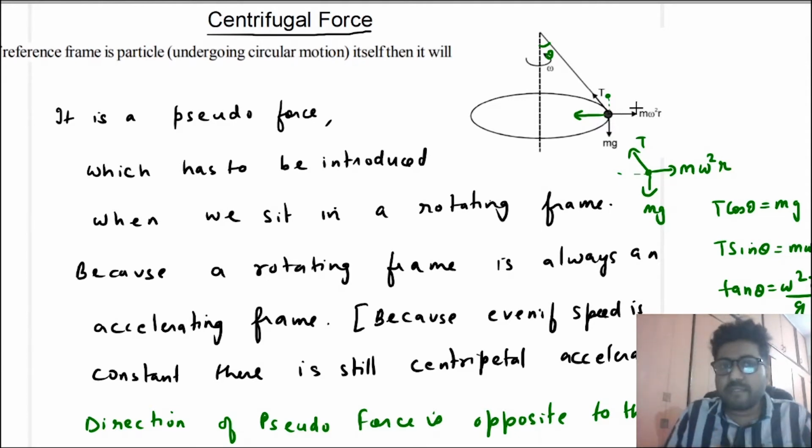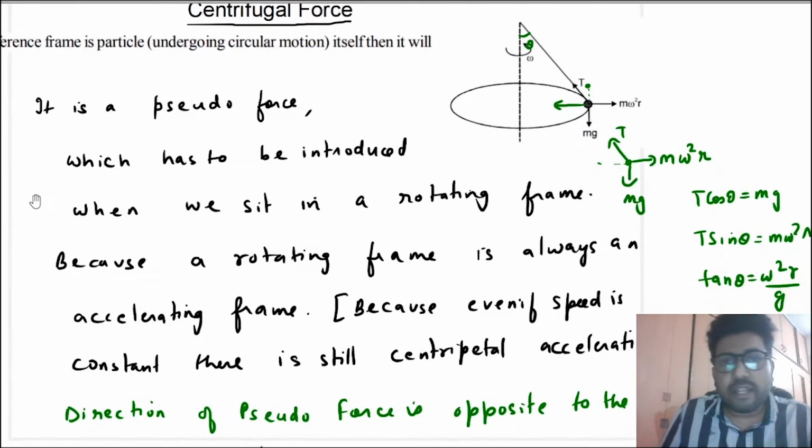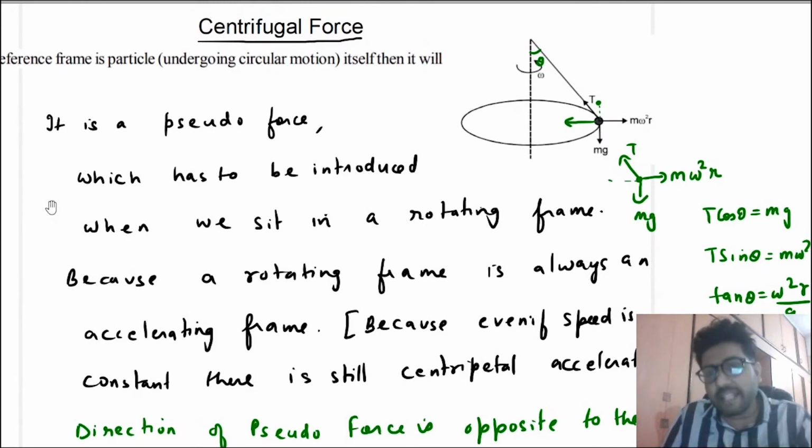But again, I am saying centrifugal force is not a force which balances centripetal force. Centrifugal force is a false or fictitious or pseudo force. It comes into the picture only if you are sitting in the frame of the rotating object, and that too you will apply it only if the circular motion is uniform. If it is non-uniform, it becomes a complex force which is opposite to the net acceleration.